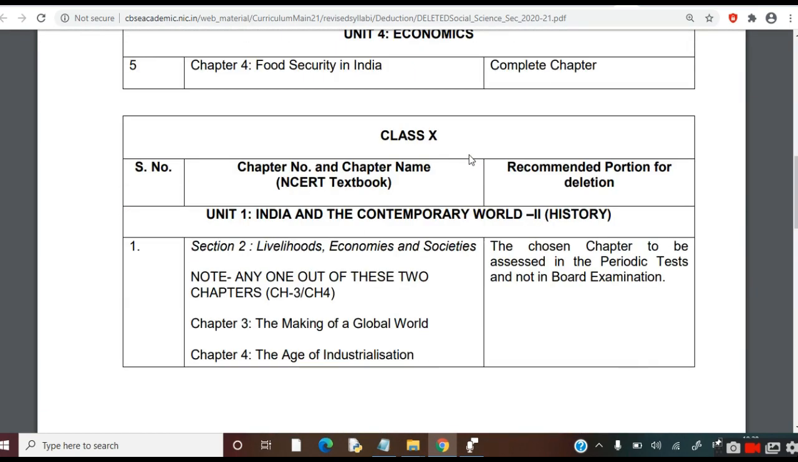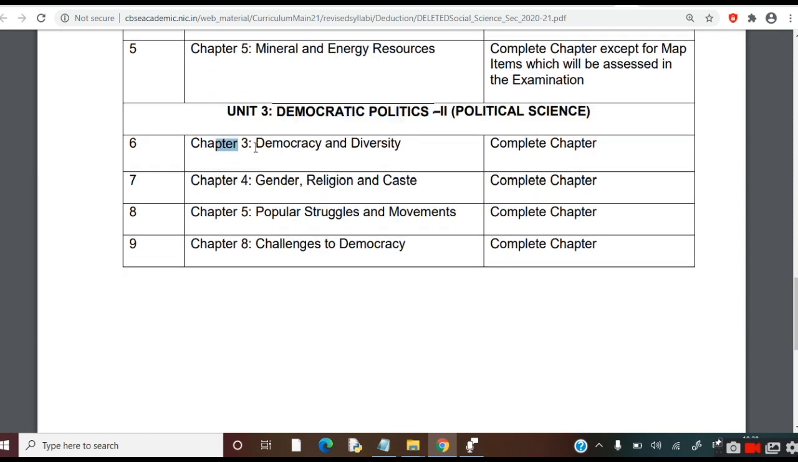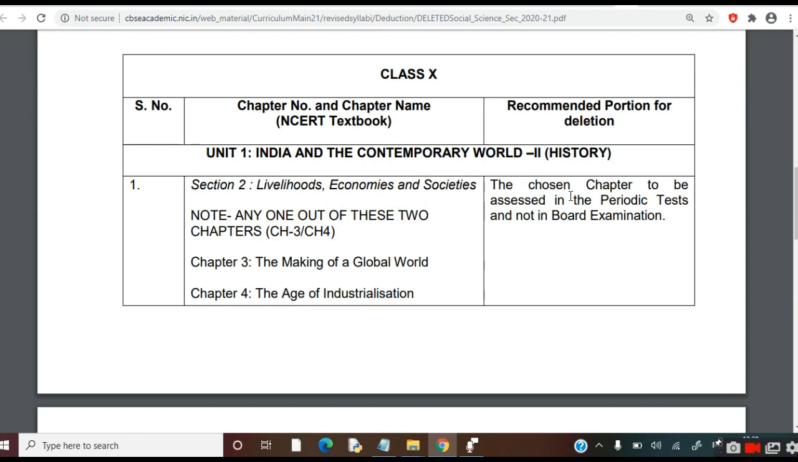Next, unit 3, that is political science. Many topics have been removed. Chapters 3, 4, 5 and 8, all these chapters are deleted. Complete chapters are deleted.